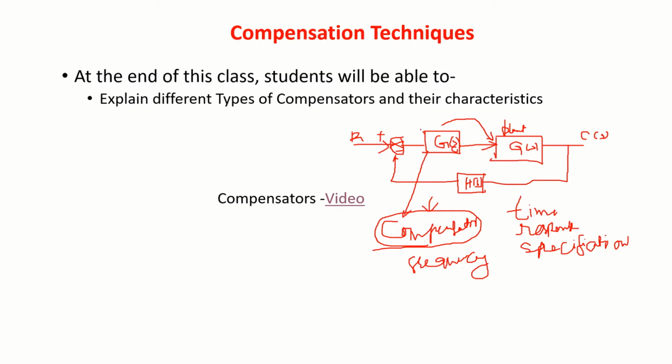Here in a compensator, we find out the right pole and zero combinations and introduce them to adjust the required frequency response specifications. In simple words, a compensator is also like a controller.